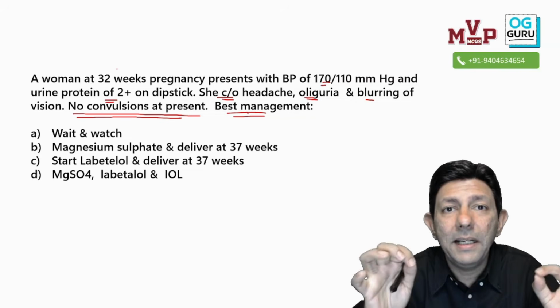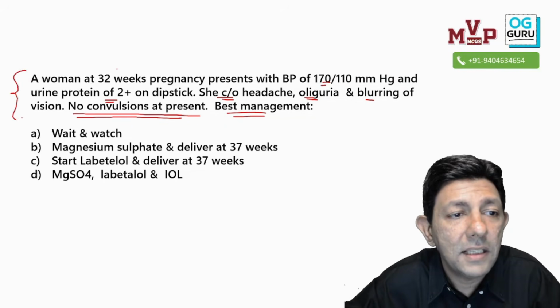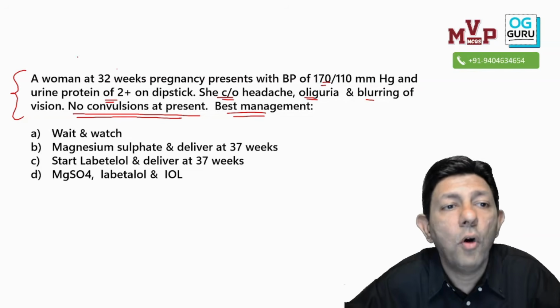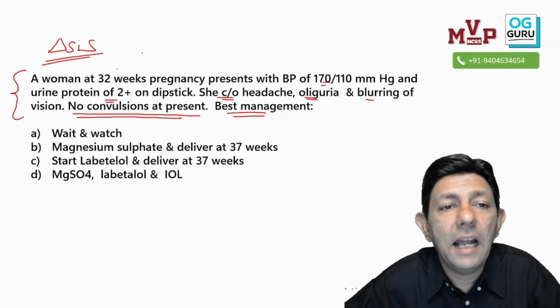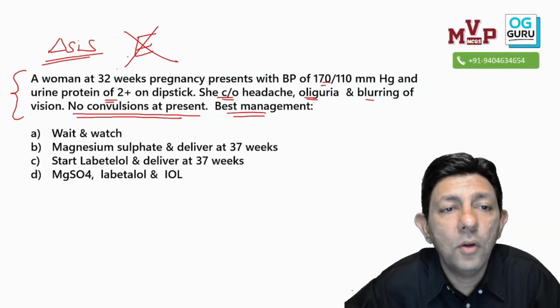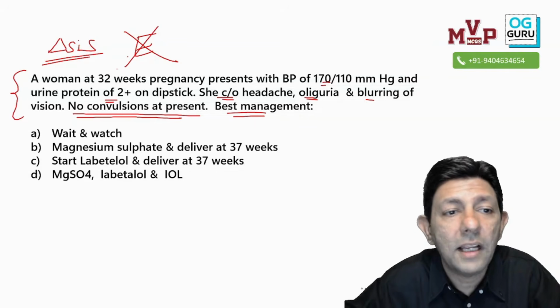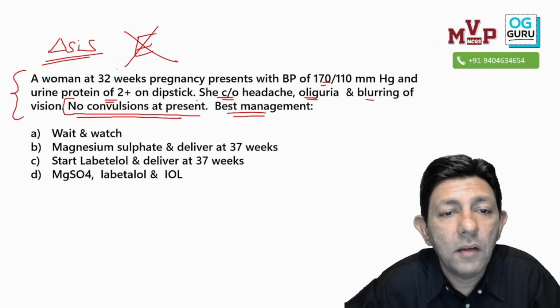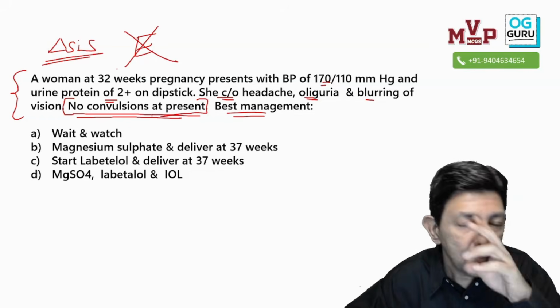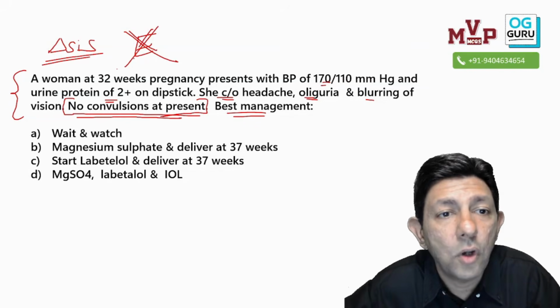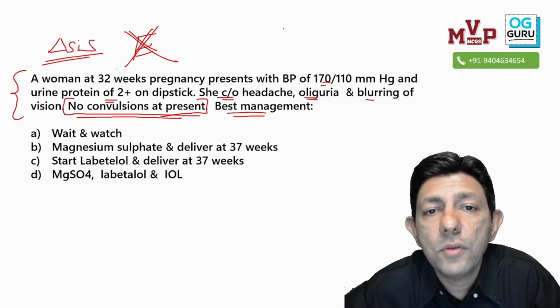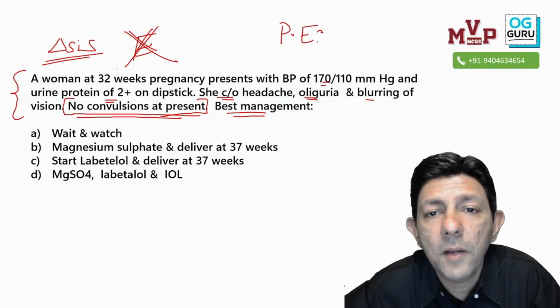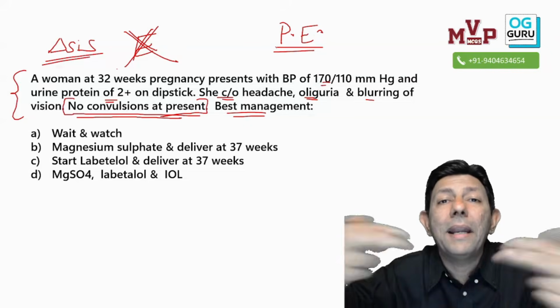Now can anybody tell me, by looking at this clinical case scenario, what is the diagnosis? Anybody? Is the diagnosis eclampsia? No. Why is the diagnosis not eclampsia? Because sir, no convulsions present. No convulsion is present, so it is not eclampsia. Is the diagnosis only preeclampsia? No. Can you better the diagnosis?